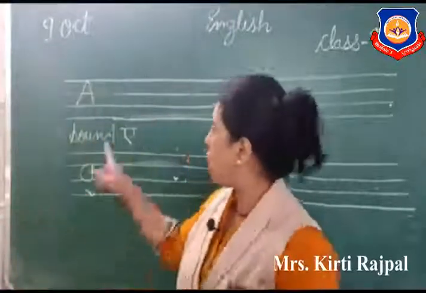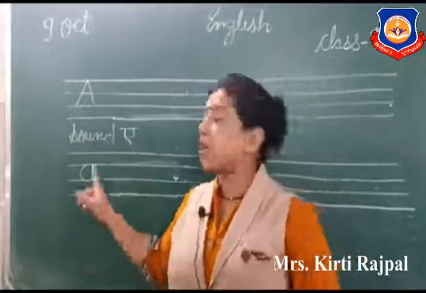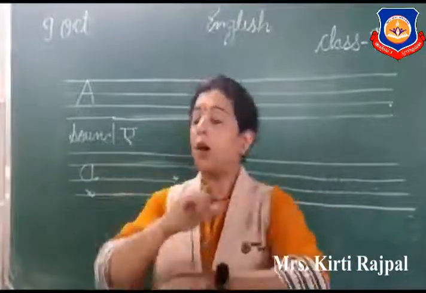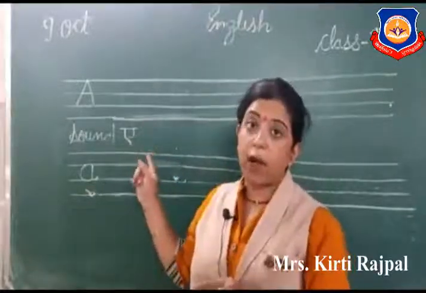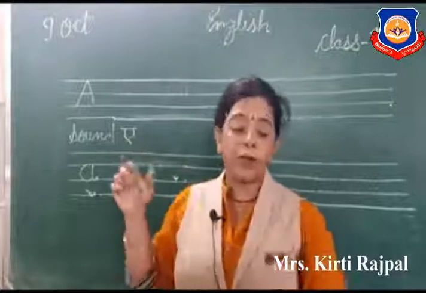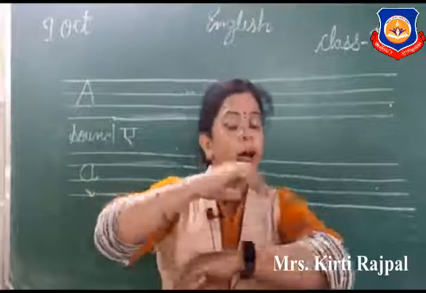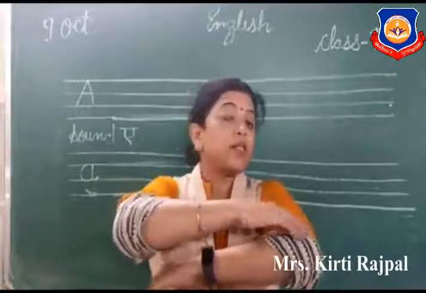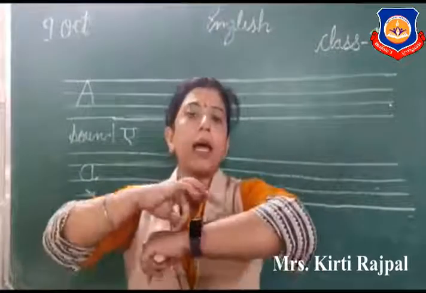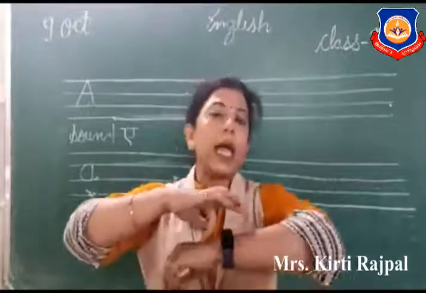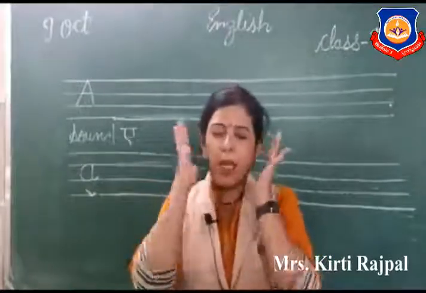Now kids, I explain you A sound action. Okay? A makes sound A and the action of A is this. So now let's recite our A sound poem together. Let's start. A, ants for my arms. They causing me alarm. Let's repeat one more time. Ants for my arms. They causing me alarm.